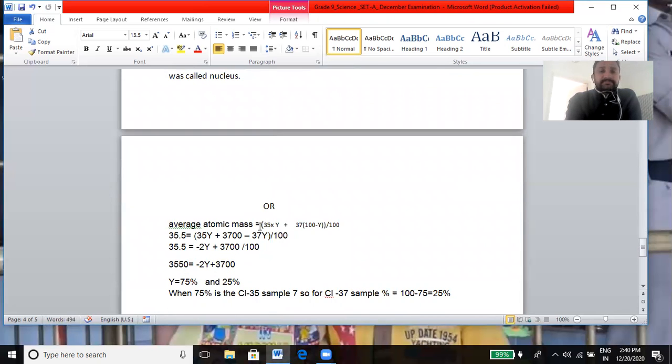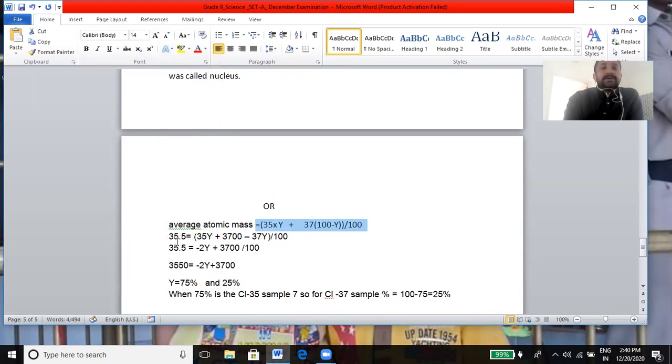If you see the question, you will take an atomic mass. First of all, you will take an assumed value. Let the percentage of the first isotope be y%, that I have taken here, and for the second I have taken 100 minus y.